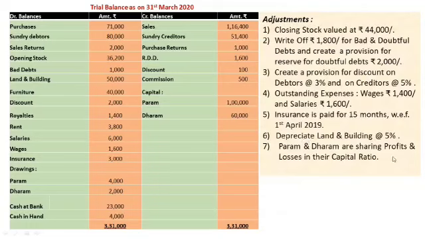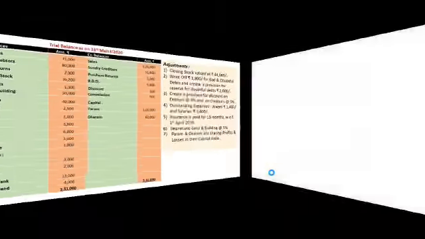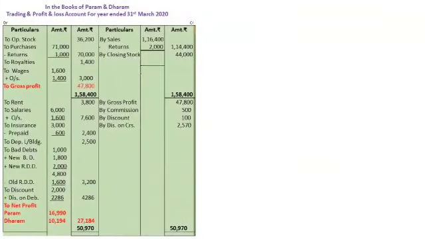Param and Dharam are sharing profits and losses in their capital ratio. This is how you have to mention or show the capitals ratio. See the last working note. With this, we complete the trial balance and its adjustments. We will now go to the next slide of trading, profit and loss account and balance sheet, and their capital accounts.